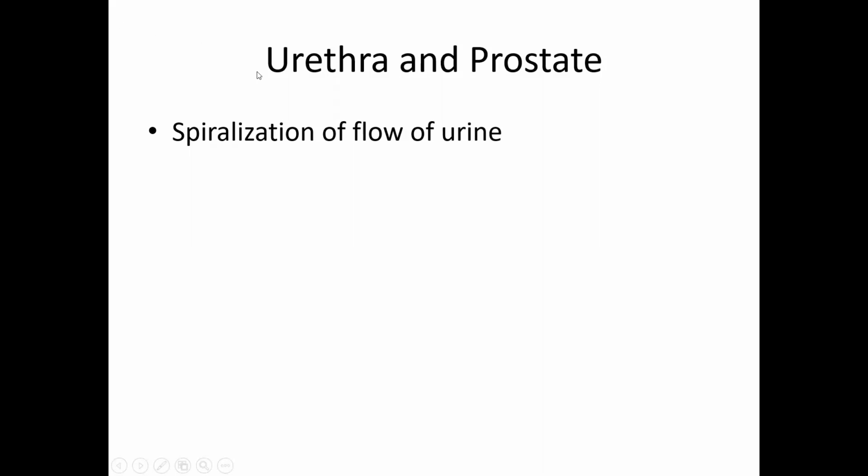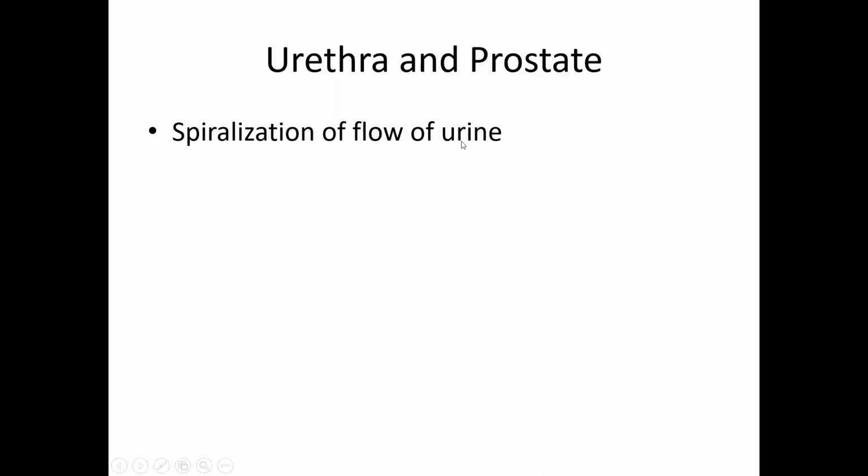So, the penile urethra is a transverse slit, whereas the external urethral orifice is a vertical slit. So, from the glans penis, the horizontally disposed urethra will become vertical, which results in the male urine coming out in a spiral manner. So, spiralization of the flow of urine is the difference between male urination and female urination.